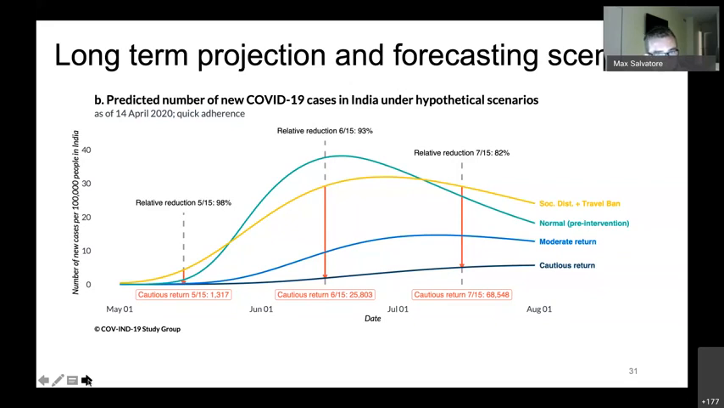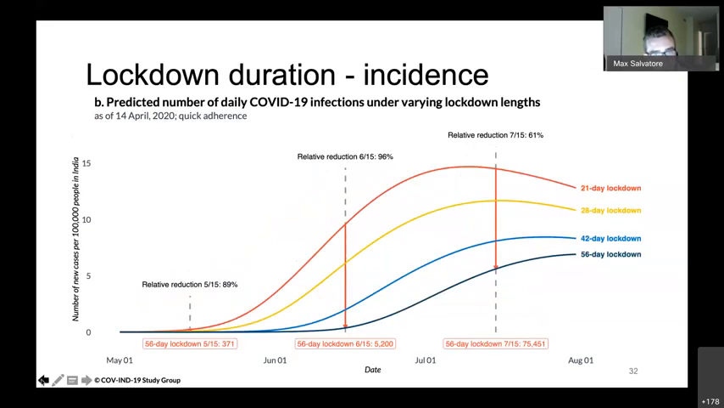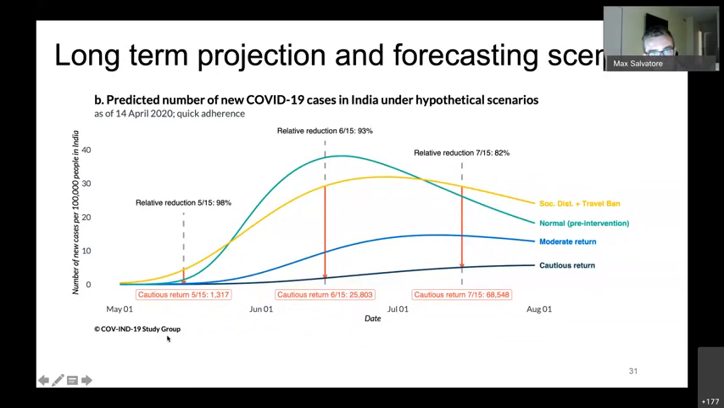But we see that if after the lockdown is lifted, activity returned to pre-intervention levels, that benefit disappears altogether. Whereas under the other 2 scenarios, we see that benefit maintained over the entire time period.